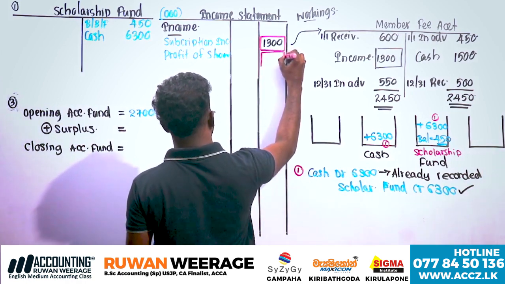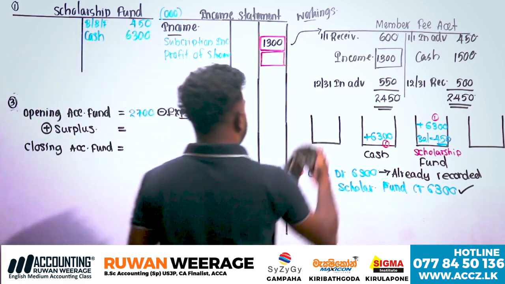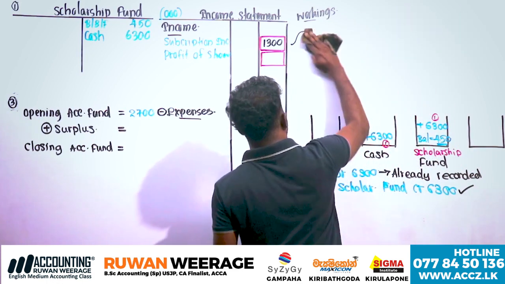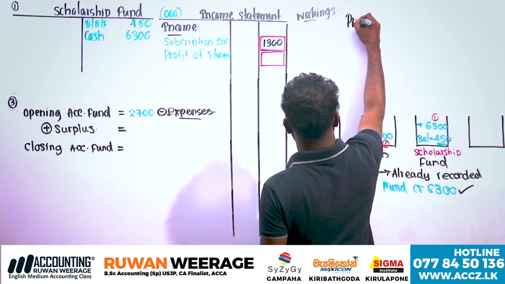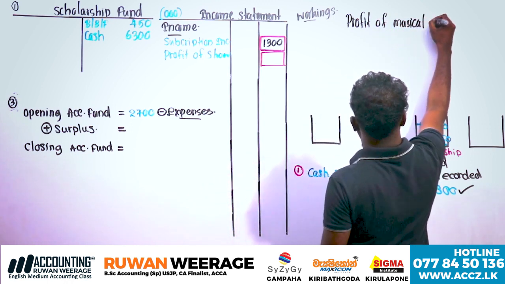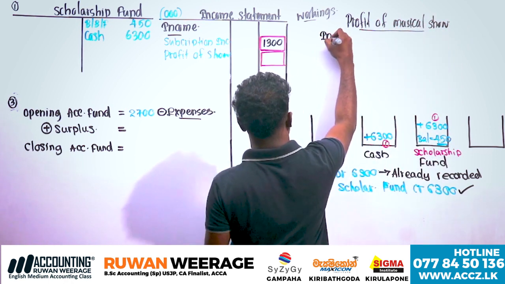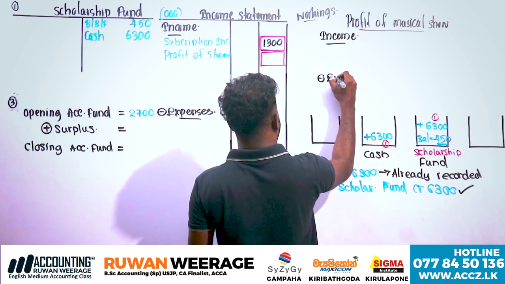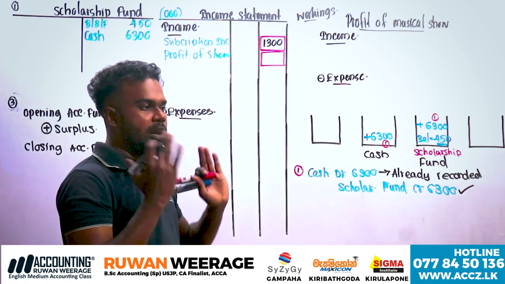No need to prepare an income statement, just income and expenses. Right. I'll erase this one. Please write down here under workings, calculation of profit. Very easy. Profit of musical show. Clear? No need to prepare an income statement, just income minus expenses. Therefore, musical show related items are considered to calculate profit.